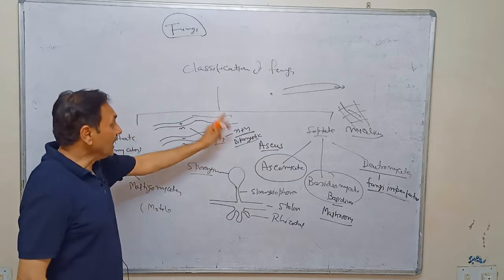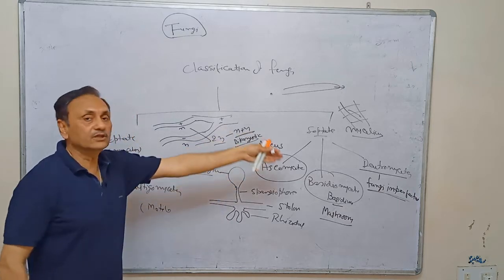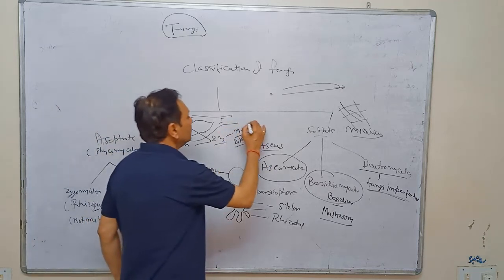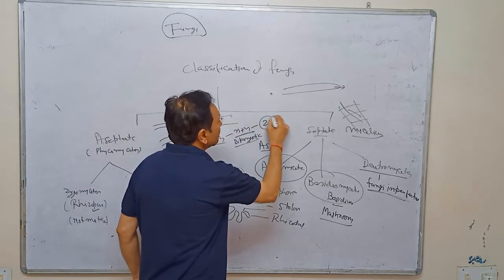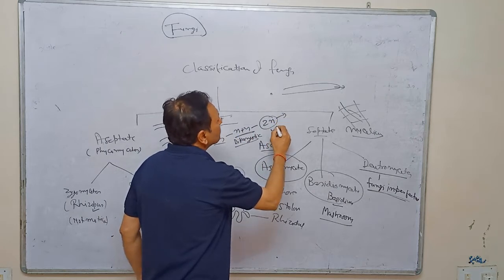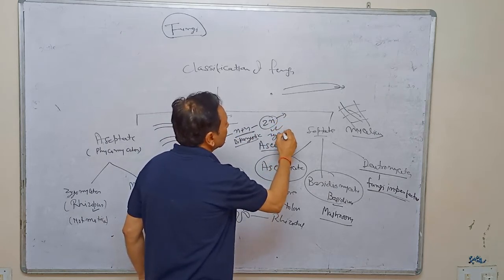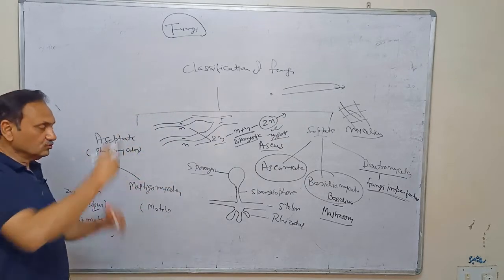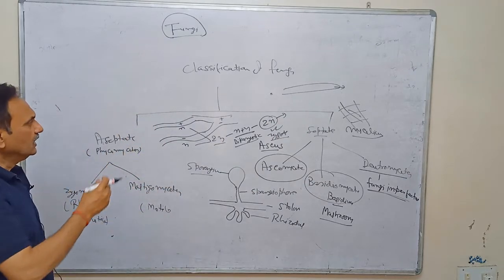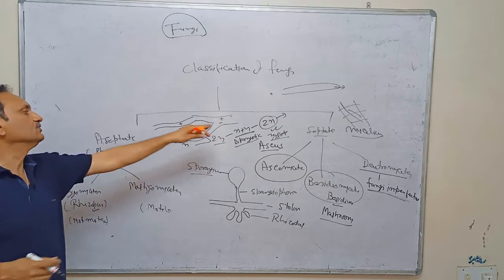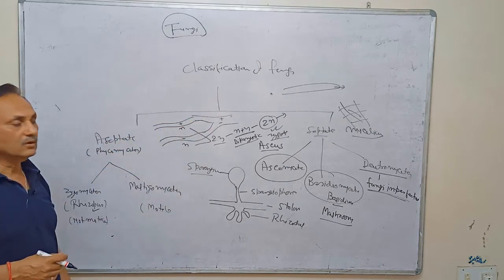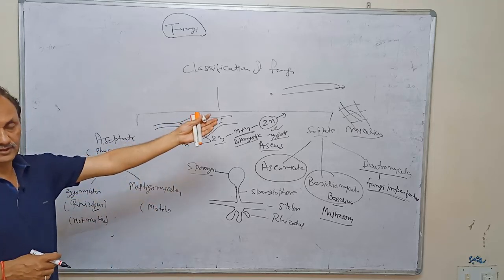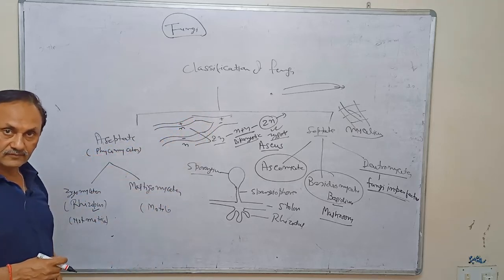Dikaryotic condition. If the hypha is formed in this condition, it is called dikaryotic hypha. After that, whenever this 2N is converted, it is now called a zygote. That will convert again into so many spores and others. And the spore formed by this process is called a meiospore, because meiosis takes place for the formation of the spores.